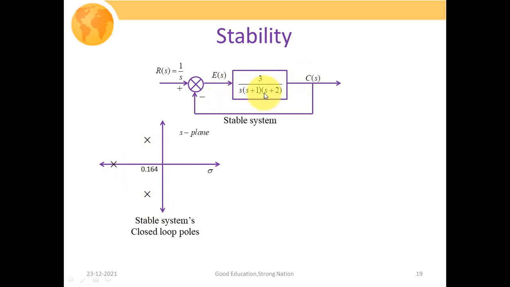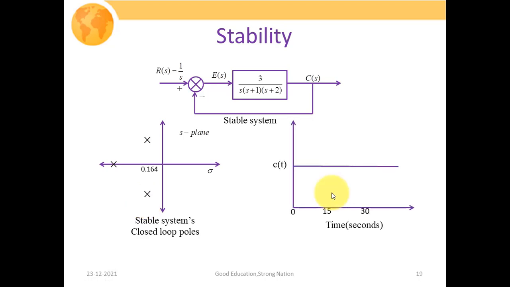For that we need to evaluate the closed loop transfer function, which is nothing but G(s) over 1 plus G(s) times H(s). When we solve the polynomial equation of this third order, we obtain three poles. Their positioning will look like this. So we can easily observe that all the poles are lying on the left half of the S-plane. So we can comment on the system stability that this given system will be a stable one.